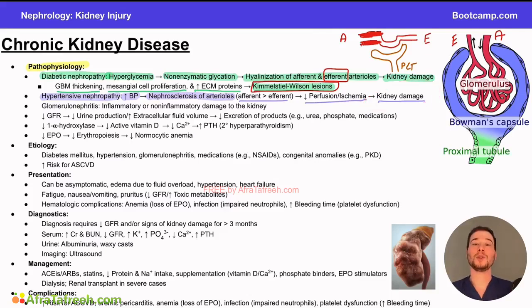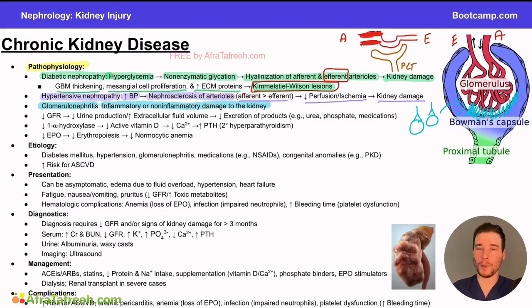So again, similar outcome. Kidney injury is what happens, but the process is different when we talk about diabetic nephropathy versus hypertensive nephropathy. And the third one that they like to test you on is glomerulonephritis. This is typically due to inflammatory or non-inflammatory damage to the kidneys. So this is most often going to involve some kind of autoimmune condition where they'll talk about the antibody-antigen complex, which can then go bind in the kidney itself. And that can create some sclerosis as well. That can affect our filtration barrier. If these are binding in Bowman's capsule, in the arterioles, this is going to cause kidney damage as well.